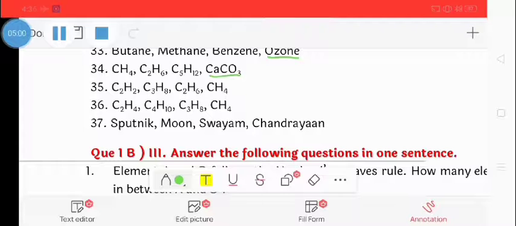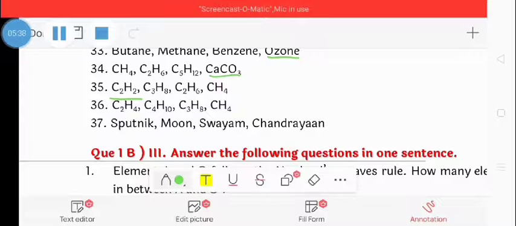Next question: C2H2, C3H8, C2H6, CH4. The correct option is C2H2, because it is ethyne, C2H2, an unsaturated hydrocarbon, while the others are saturated hydrocarbons.